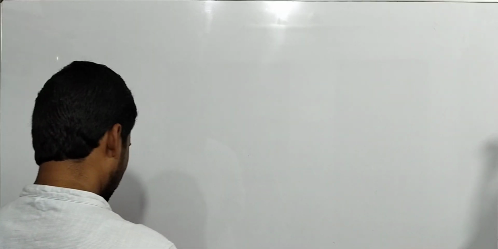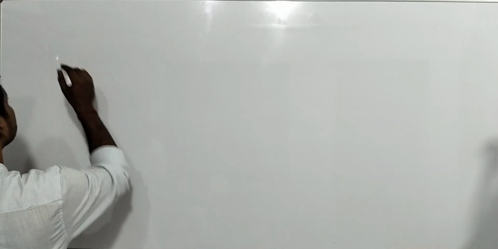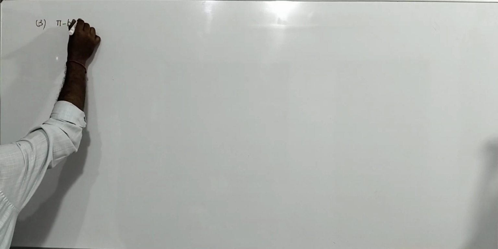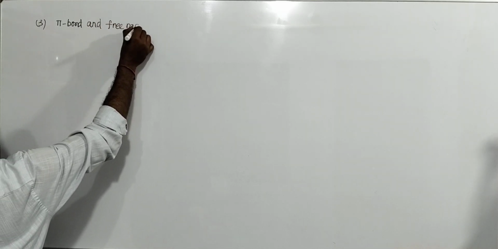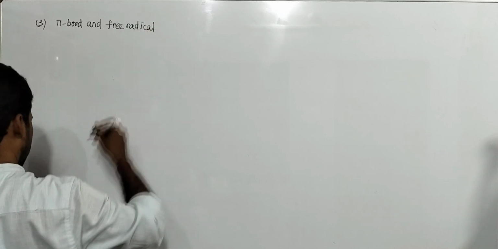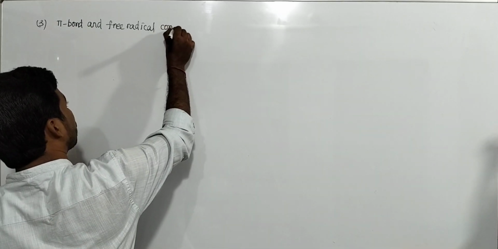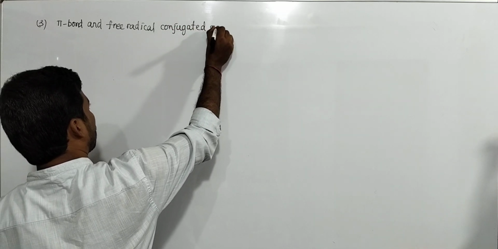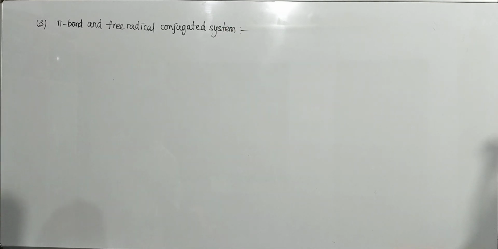Now the third one I am going to discuss is the pi bond and free radical conjugative system.